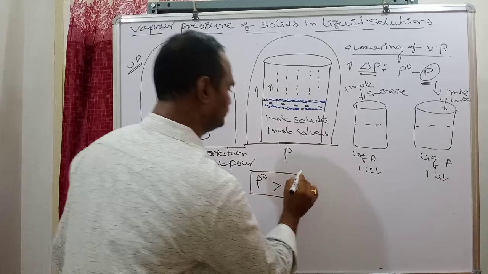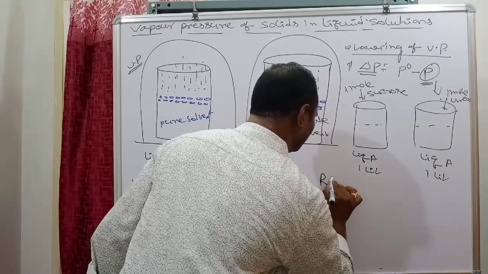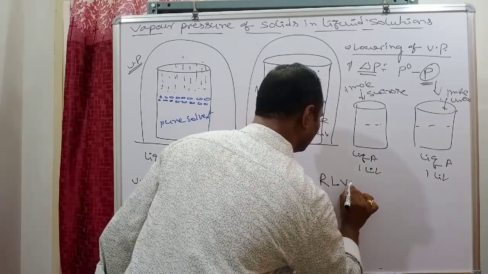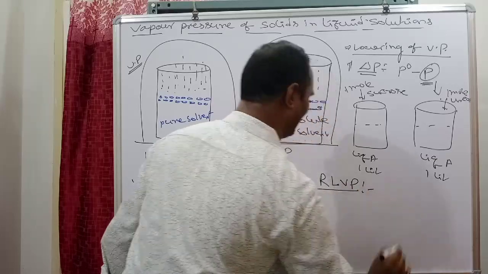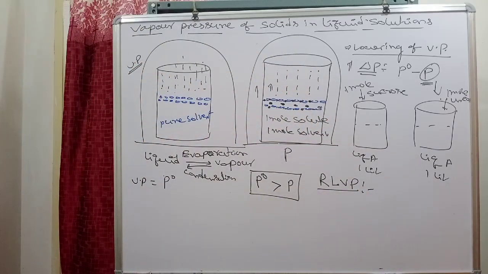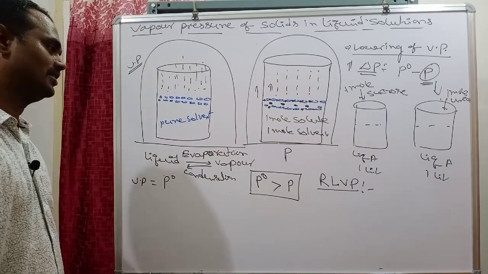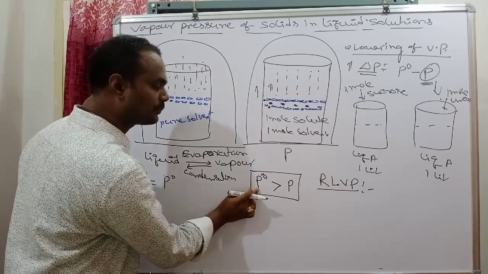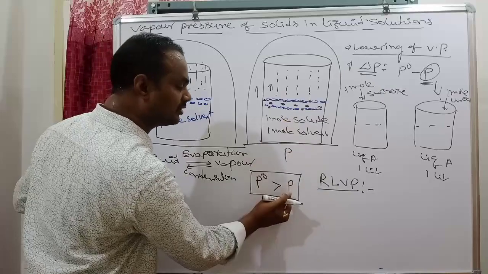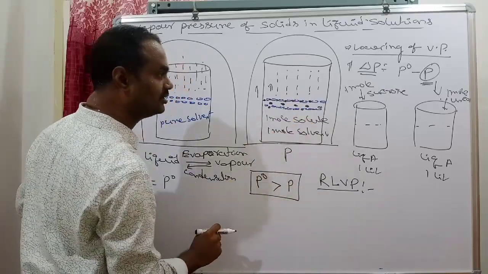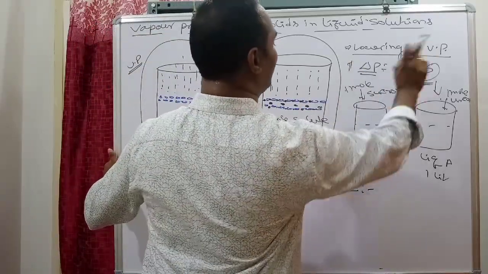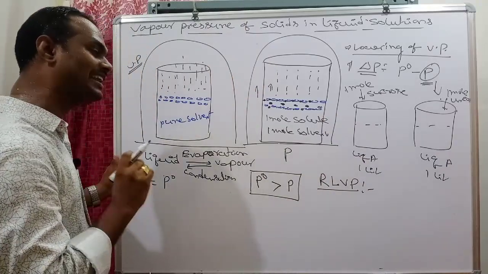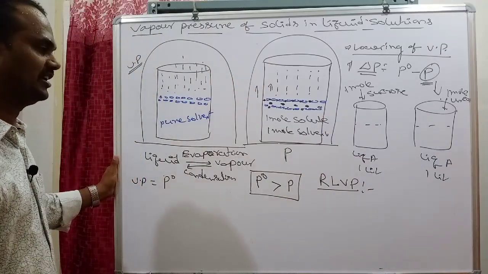Next one, RLVP, relative lowering of vapor pressure. Here you see, the first three terms are completed: vapor pressure of the pure solvent, vapor pressure of the solution containing solute, and lowering of vapor pressure. Now, relative lowering of vapor pressure.